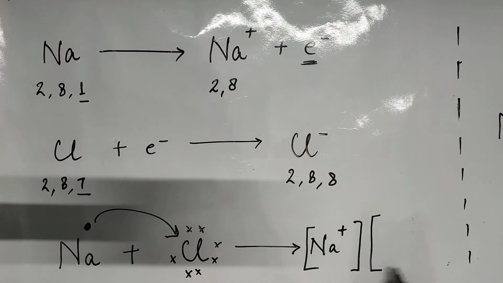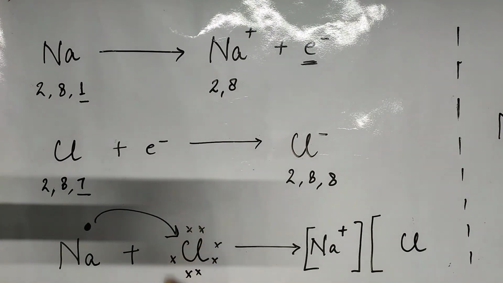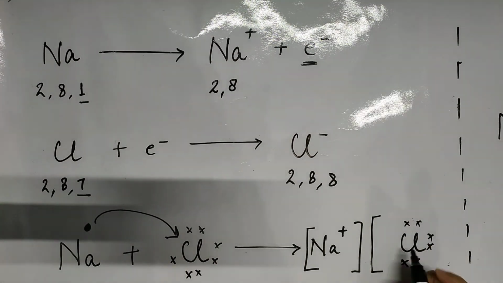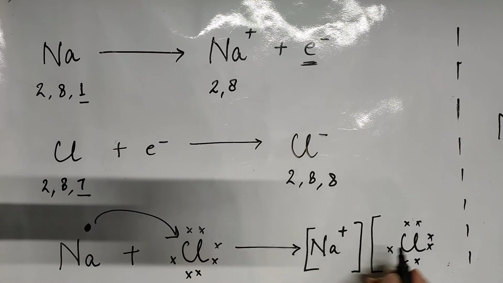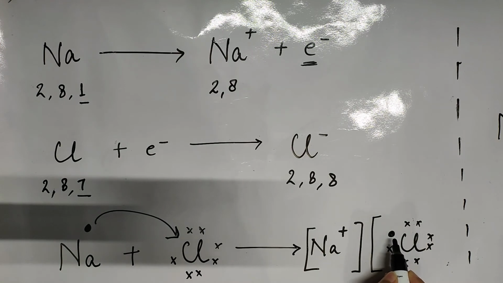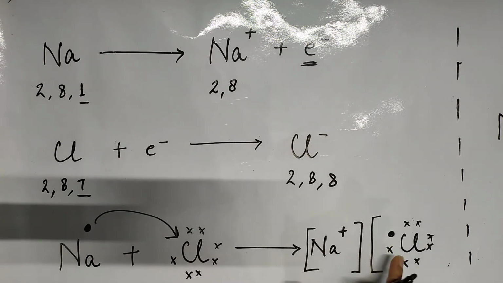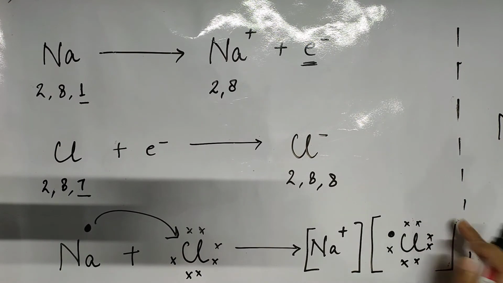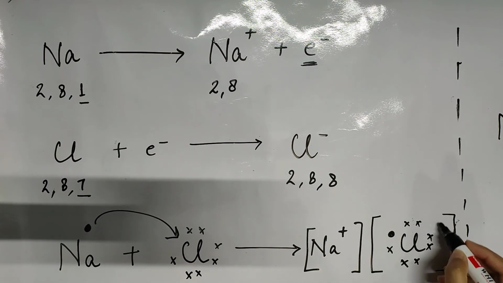And for chlorine, it was already having 7 valence electrons of its own, and this one electron which it has gained from sodium, I am again representing with the dot, because this dot shows that this electron has been gained from sodium. After gaining one electron, the chlorine atom changes into a chloride ion, and that is why we show a -1 charge.